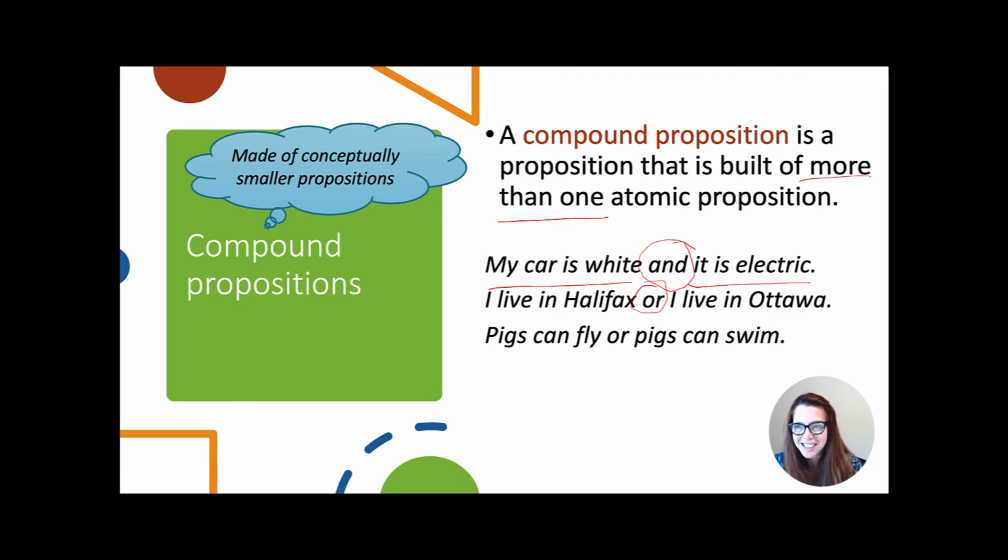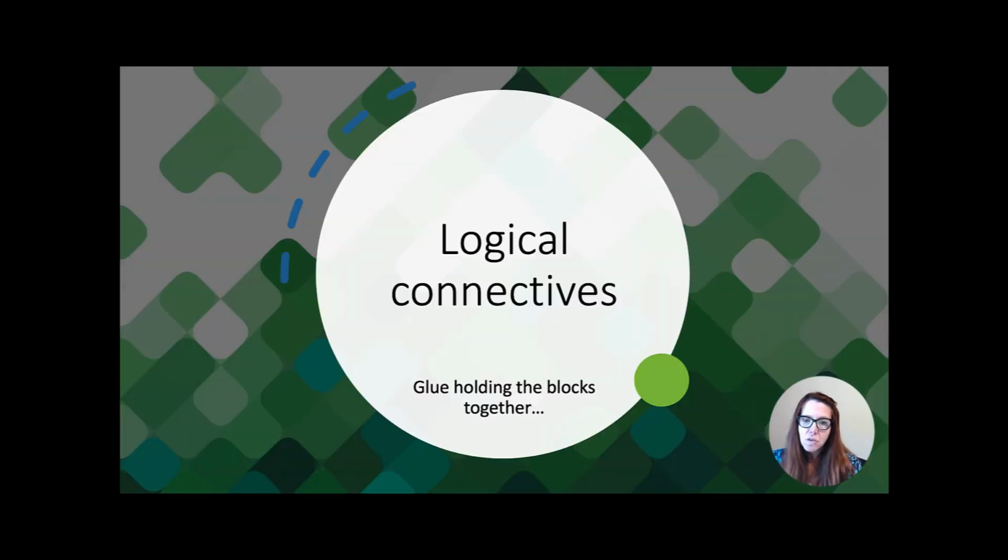Each of those parts takes on its own truth value. And so these are all examples of Boolean expressions, combinations of Boolean values. The way that we hold those blocks together is through logical connectives. The logical connectives are just that glue holding the blocks together. So we'll take a look at different ways that we can combine our propositional statements.